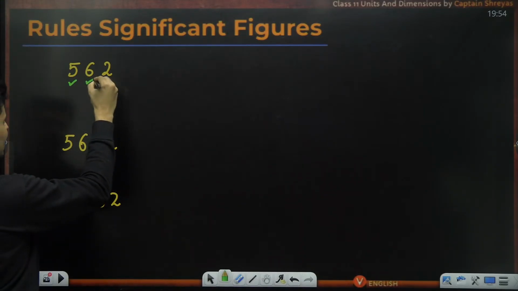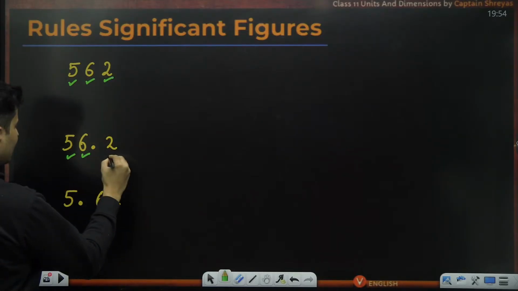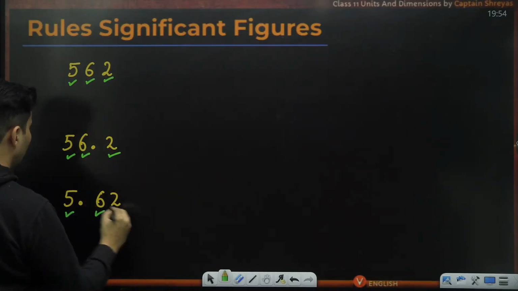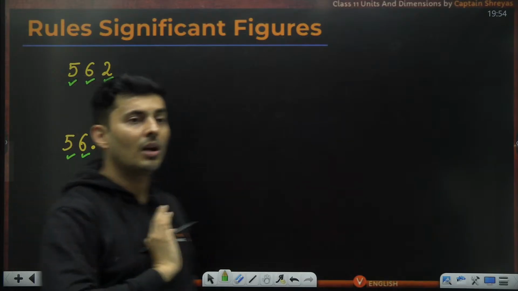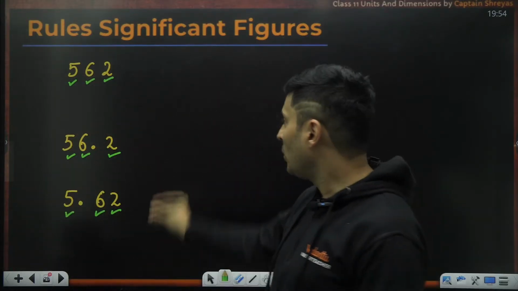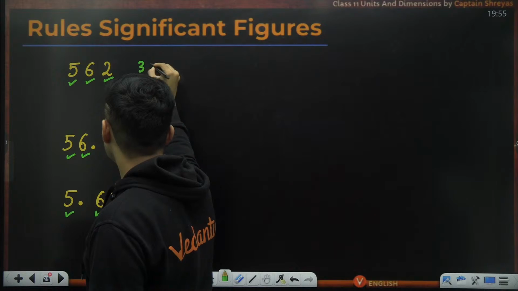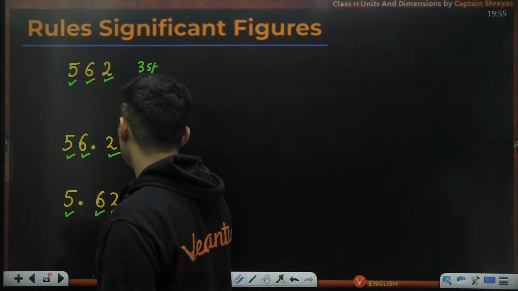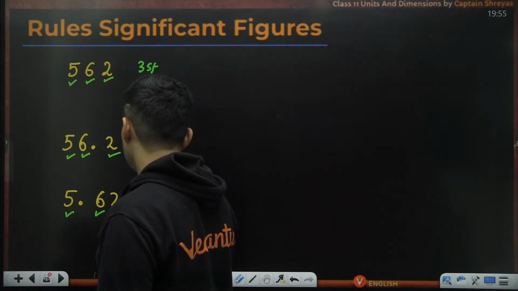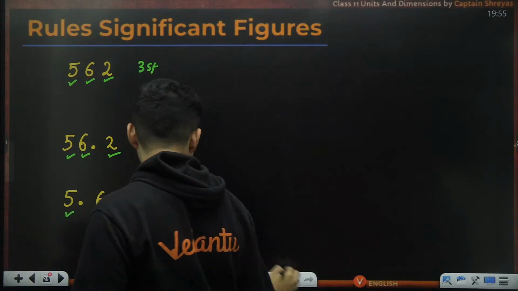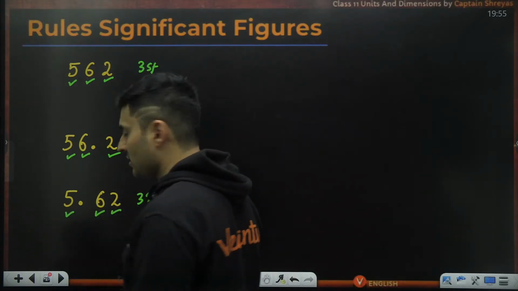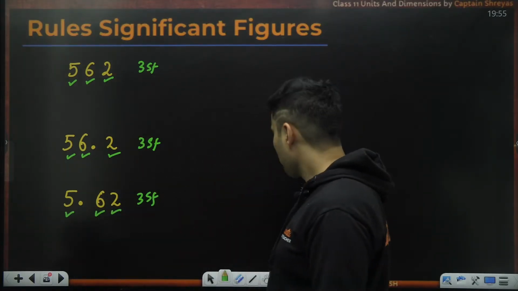So 5, 6 and 2, 5, 6 and 2, 5, 6 and 2. Forget about where the decimal is. They are all going to be significant. So all of them have basically three significant figures. Always. Okay? Fair enough.